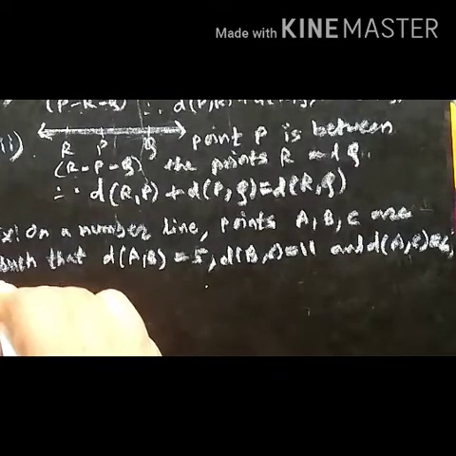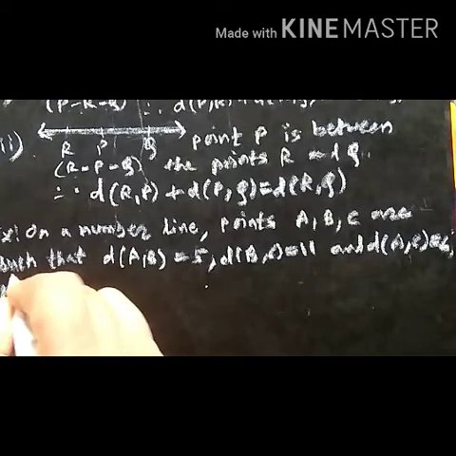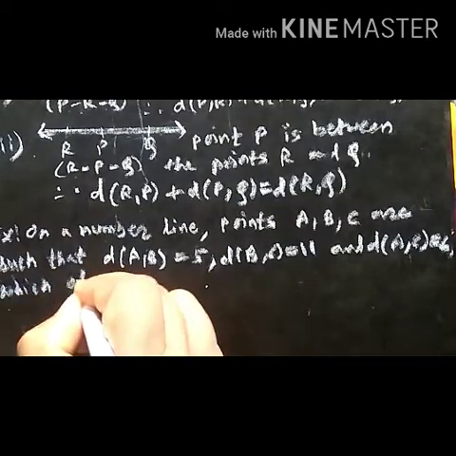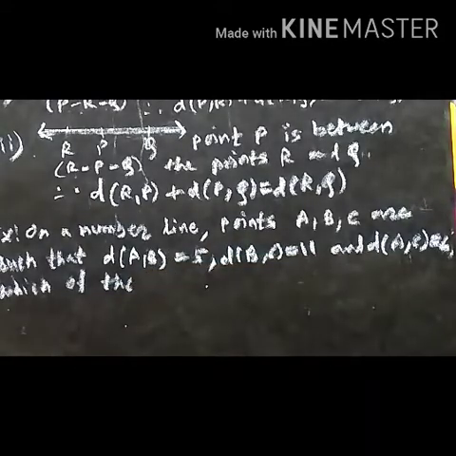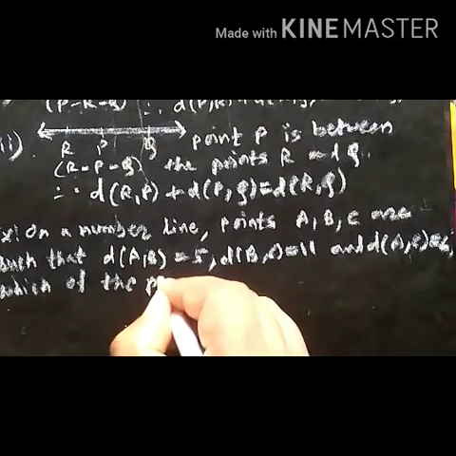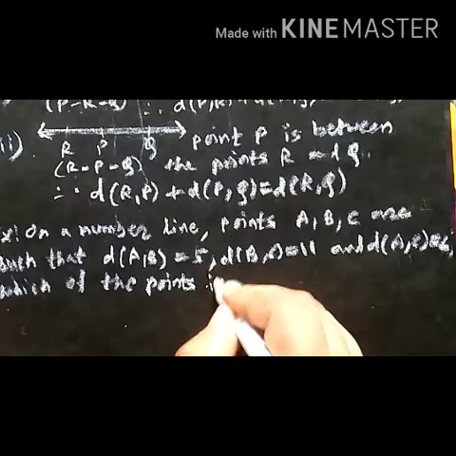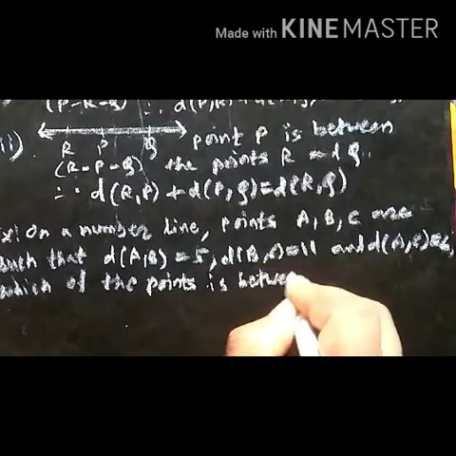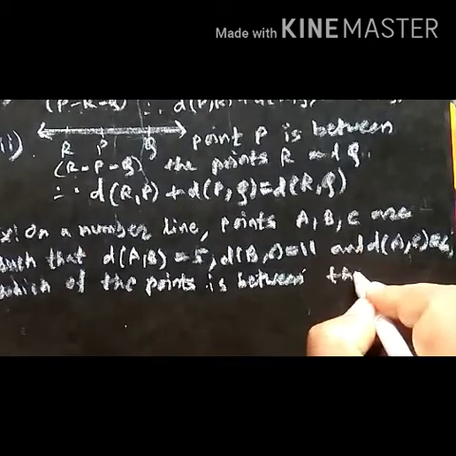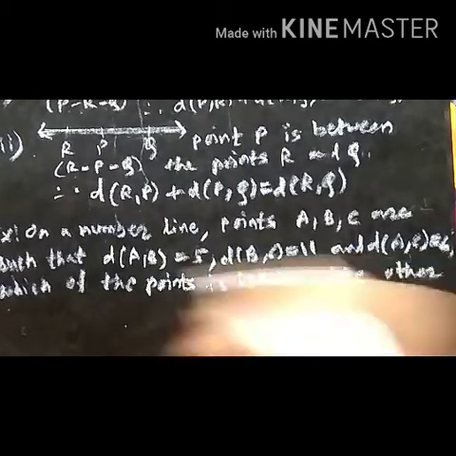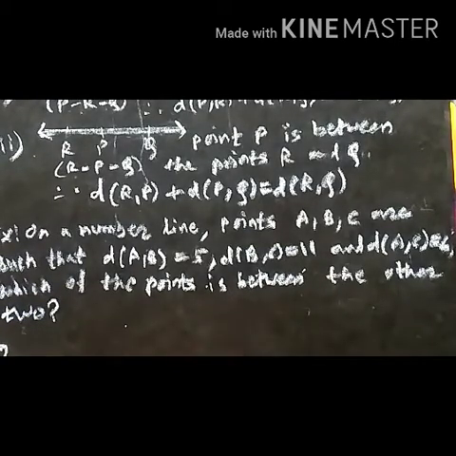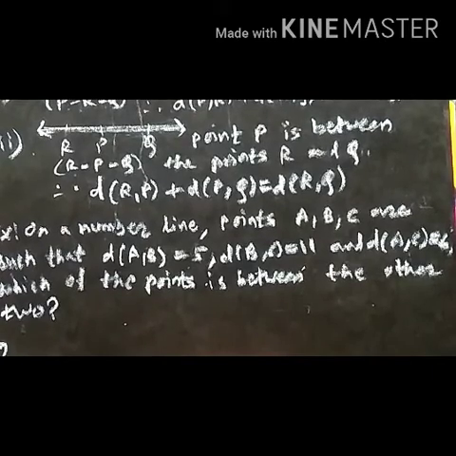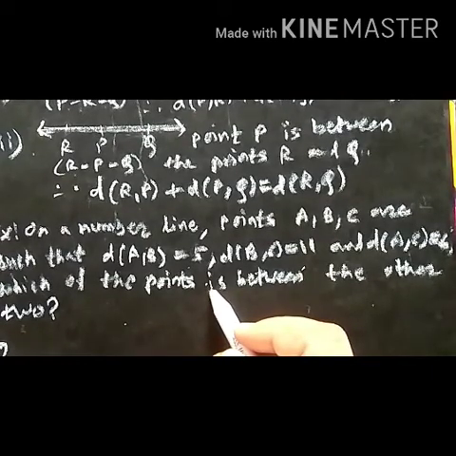Which of the points is between the other two? So which of the points A, B, C is between the other two?